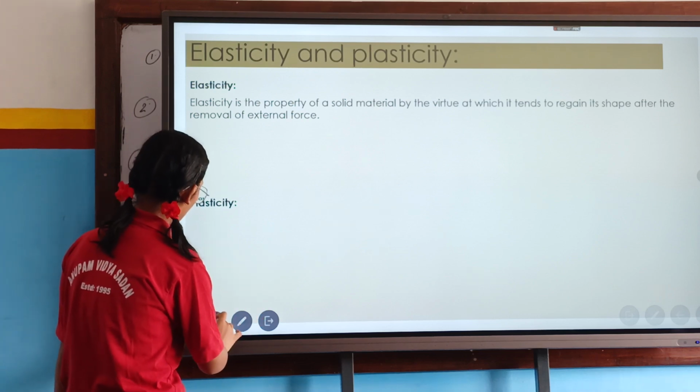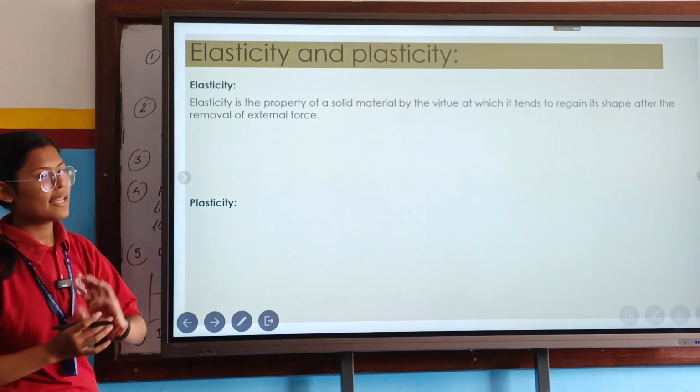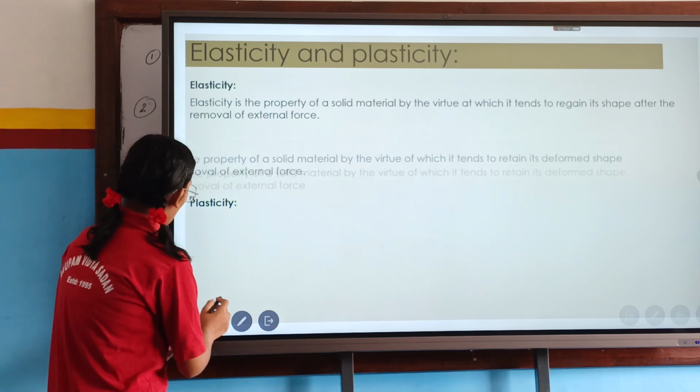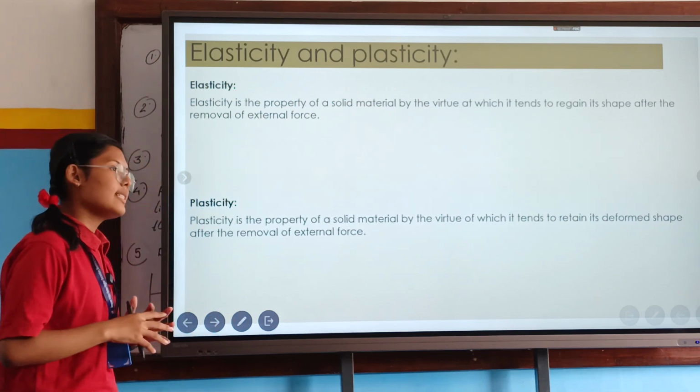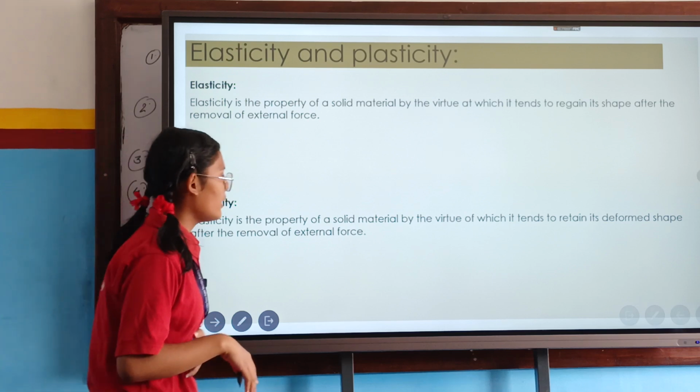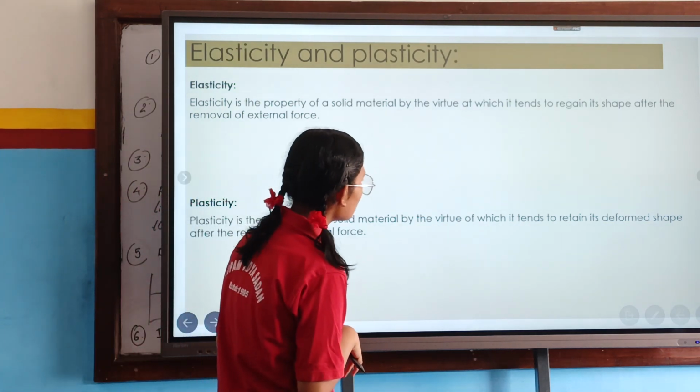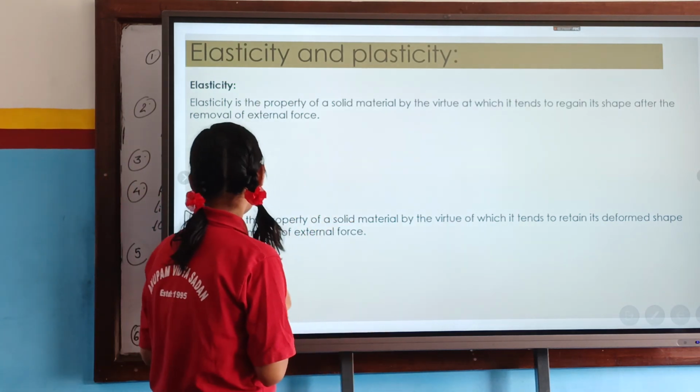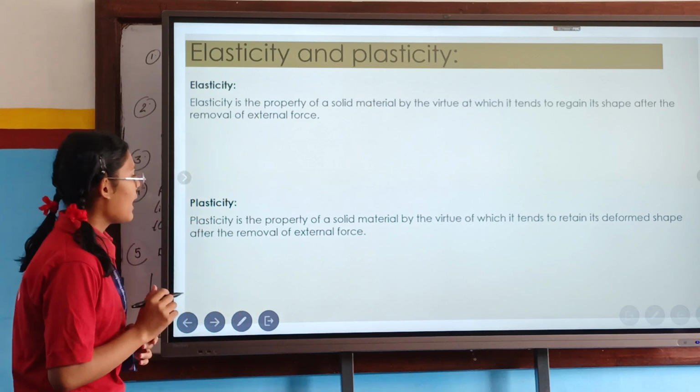Our next topic is plasticity. Plasticity is the property of a solid material by virtue of which it tends to retain its deformed shape after the removal of external force.